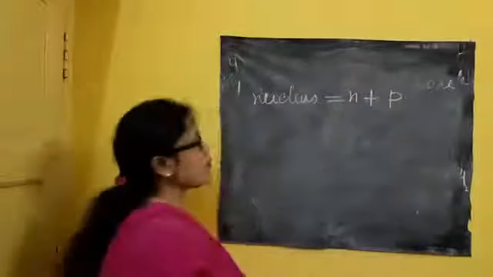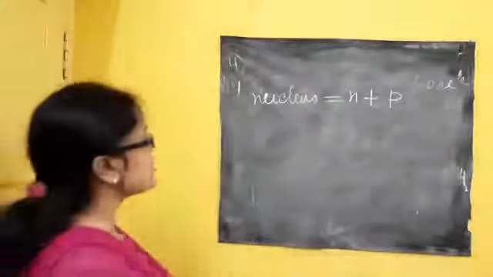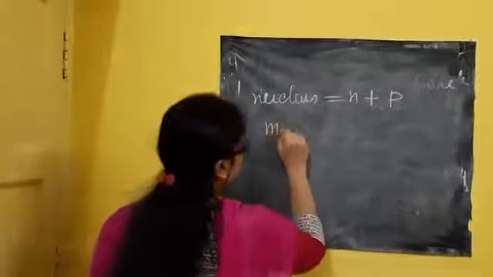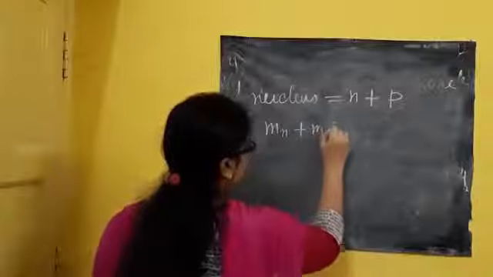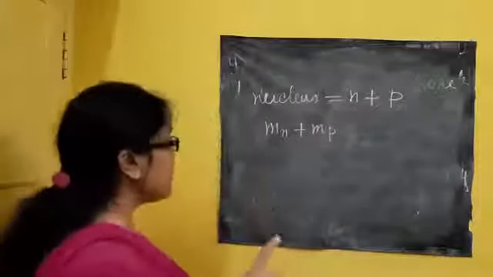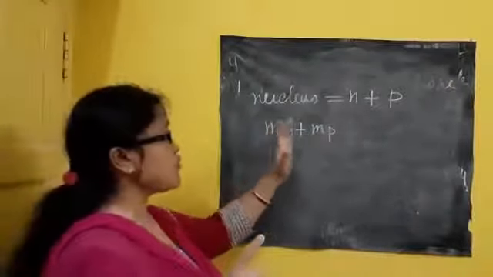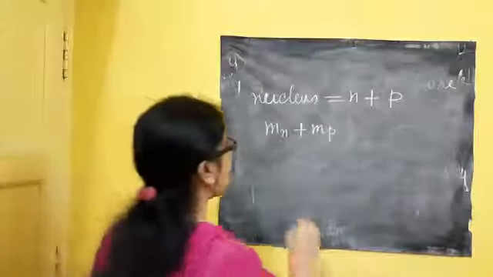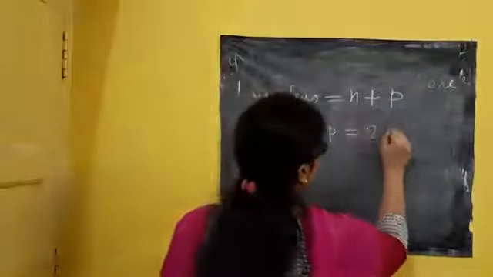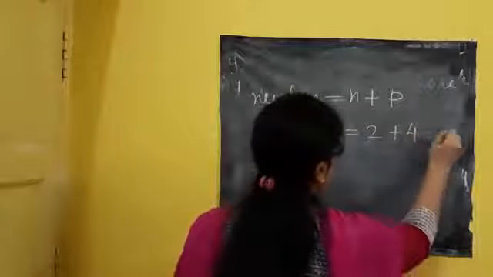So the mass of the nucleus means the mass of neutron plus the mass of proton. Suppose, for example, the mass of neutron is 2 and the mass of proton is 4. So I am getting 6.